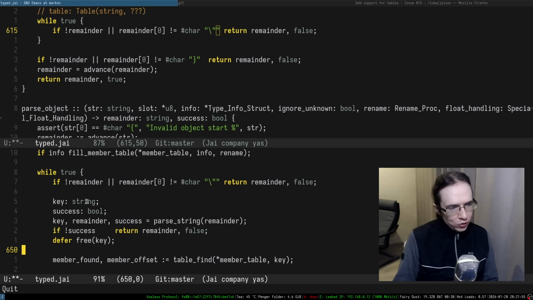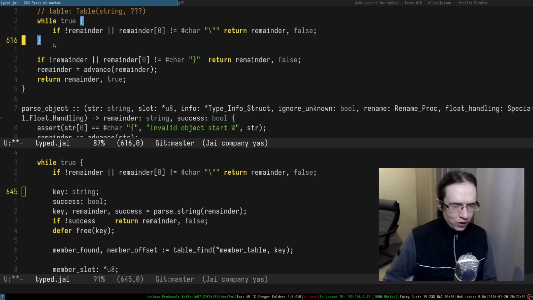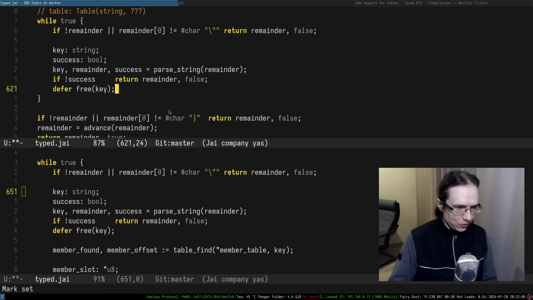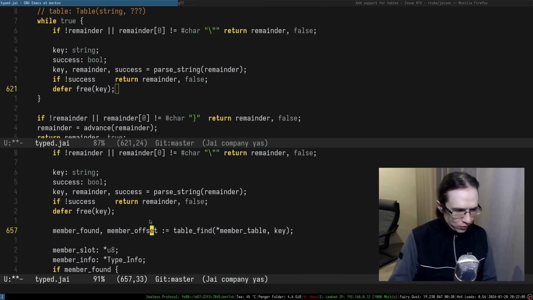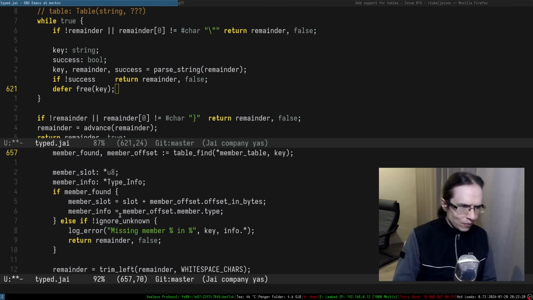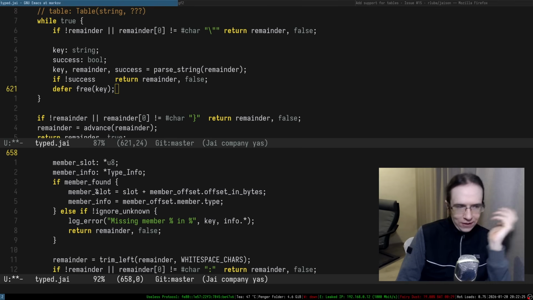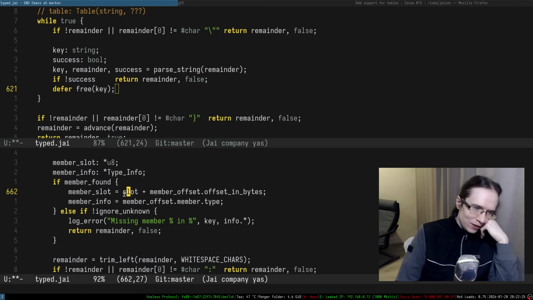Okay, so I'm parsing a key, right? So this is something I definitely want to do. I want to parse the key. Cool. And also do defer free, right? Okay, so then I'm searching for that key in a member table, in a table of the offsets. We don't have to do that at all. So member slot info, and this is basically what we're doing here. Look at that. This is actually kind of interesting.